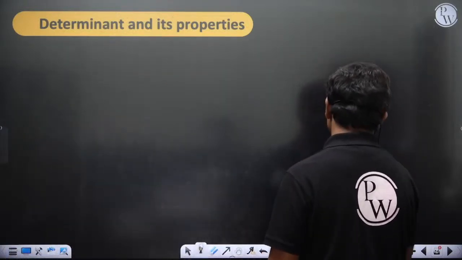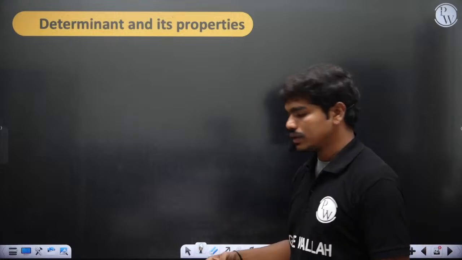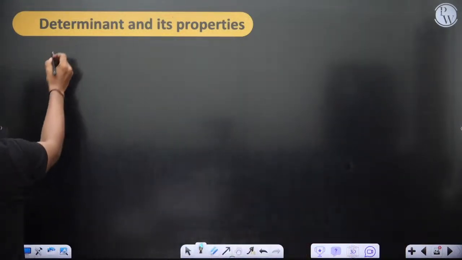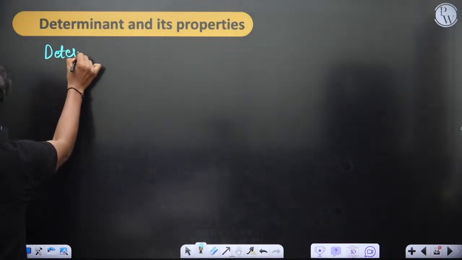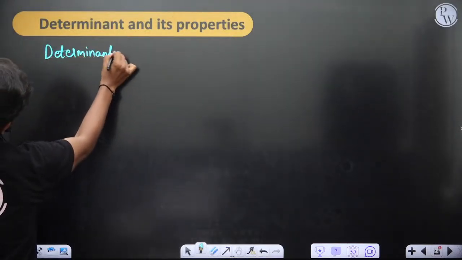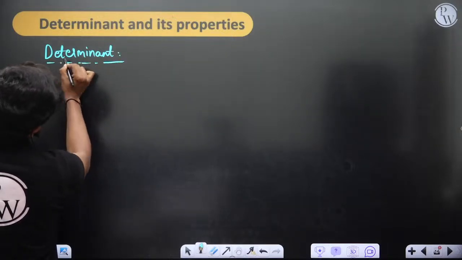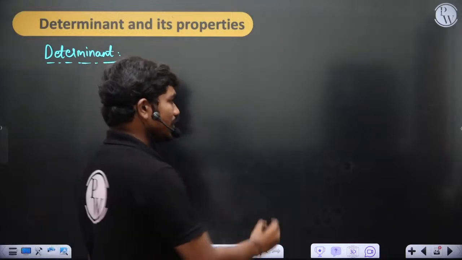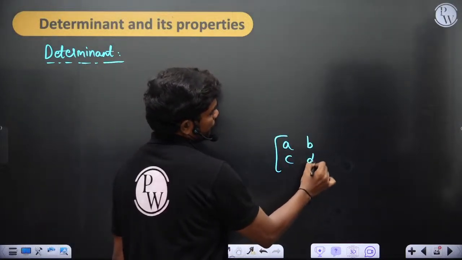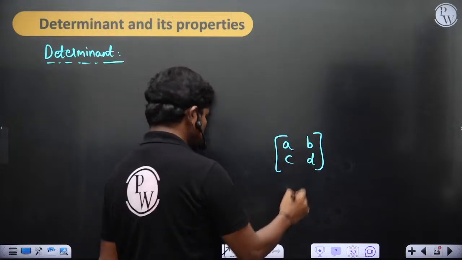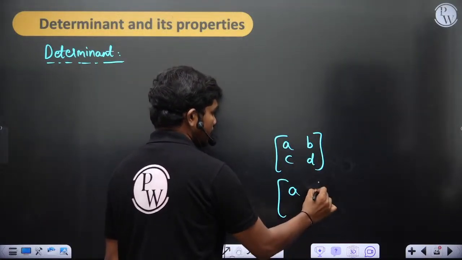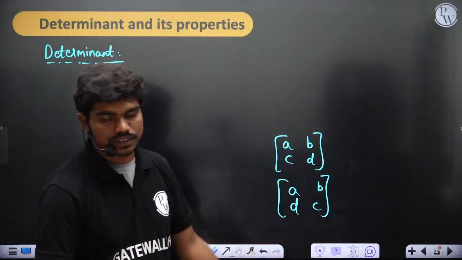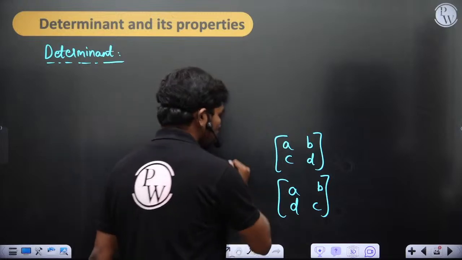It's not Gauss-Jordan actually. Okay, we'll see. It is a matrix transformation. We'll see what happens. So, determinant. This definition was asked once in a DRDO interview also. They asked what is the determinant of a matrix, and people started saying AD minus BC, all these answers. But AD minus BC is the determinant of only one particular matrix, of this form. If I change these two positions, A, B, D and C, then the determinant of this matrix is not AD minus BC, it is something different. So we will see what the determinant is and what all things we have.